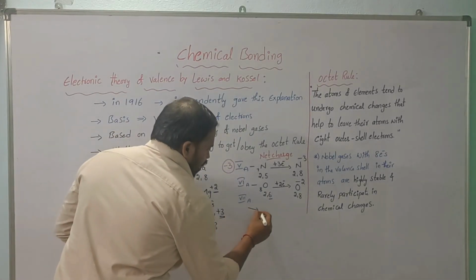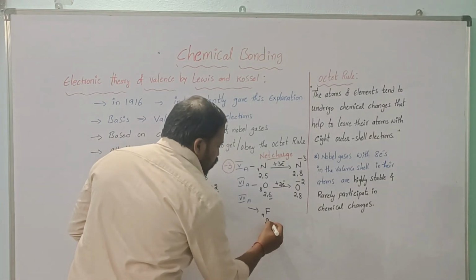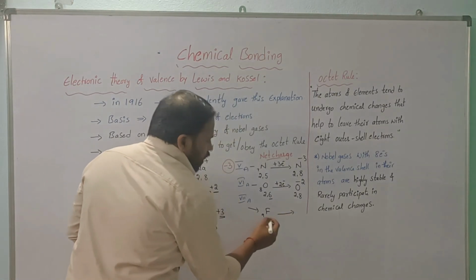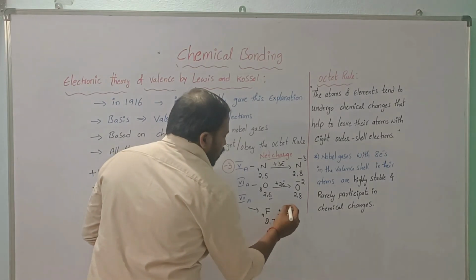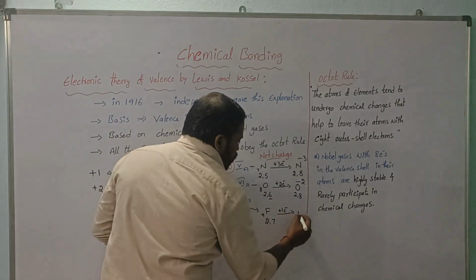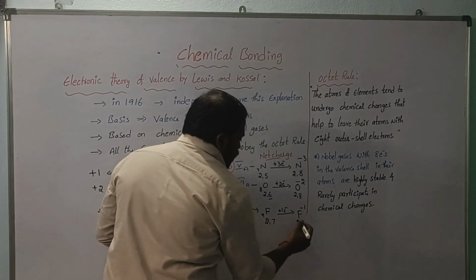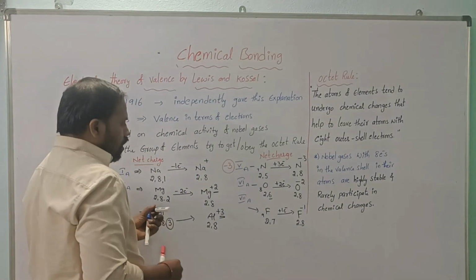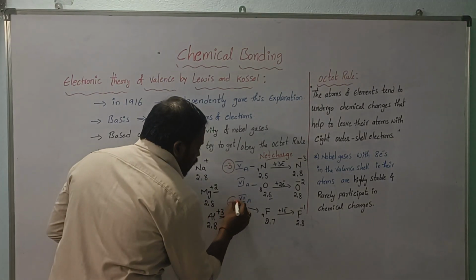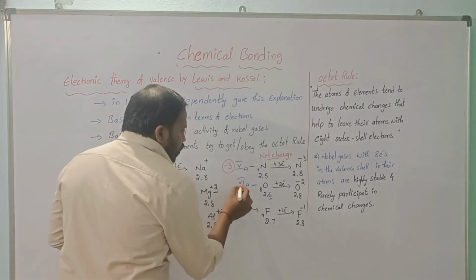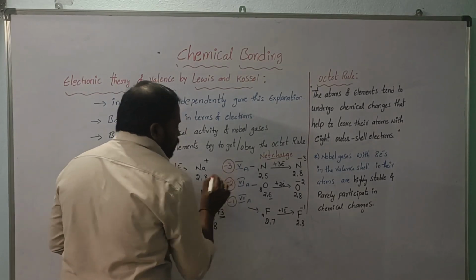For the 7th A group elements, fluorine's atomic number is 9 and configuration is 2, 7. It already has 7 electrons, so it requires 1 electron and gets minus 1, also giving configuration 2, 8. Meaning all 7th A group elements have minus 1 as net charge, and all 6th A group elements can show minus 2 as net charge.